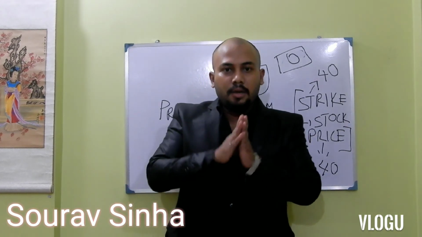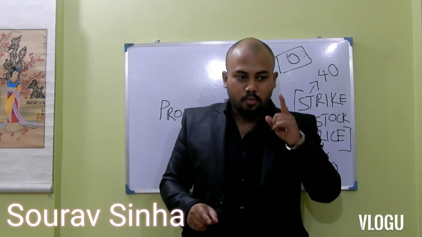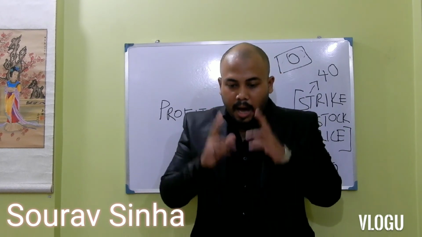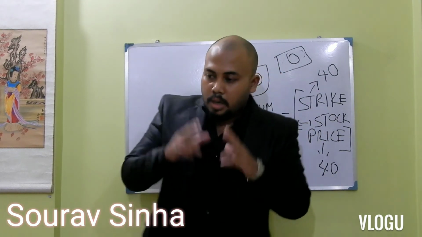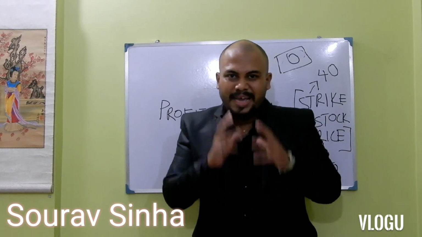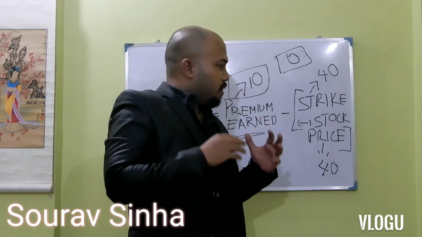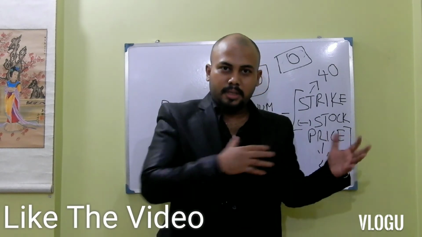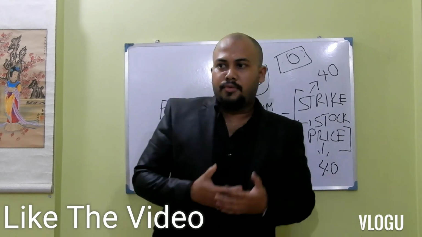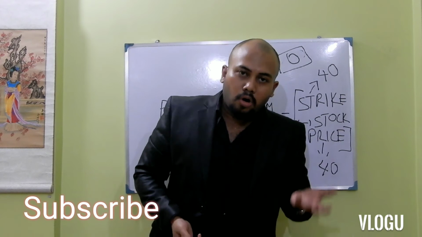These are very simple things. You need to keep your mind focused. You need to think from one direction: what should be the profit of the call writer, or what should be the profit of the put writer. How will a call option buyer work? How will a put option buyer work? So if you just keep your mind focused on what actually is happening, it is very easy. Trust me. So I am going to make short videos like this. This was only about call writing and put writing. So in my next video, I will try to show the payoff diagrams of call writing, put writing, call buying, put buying.